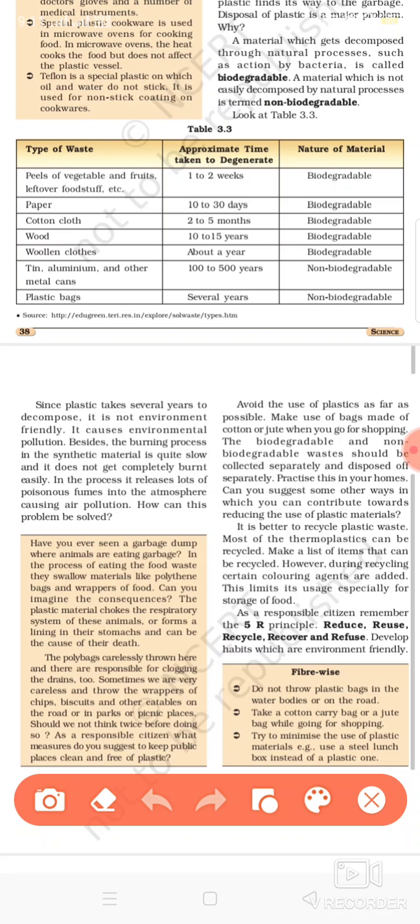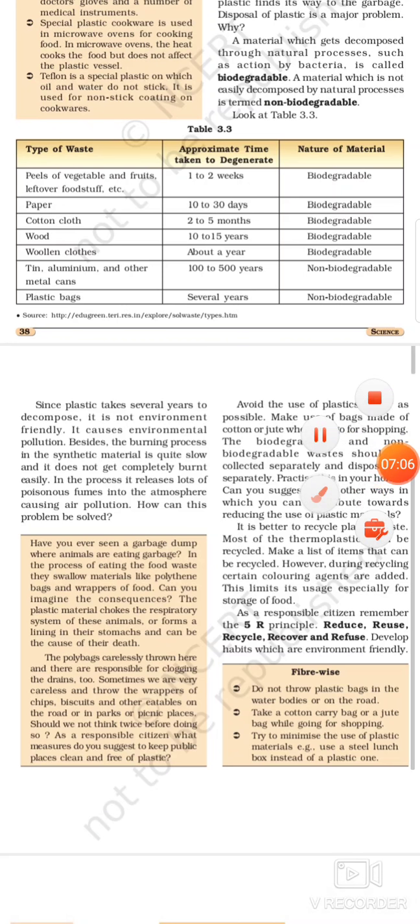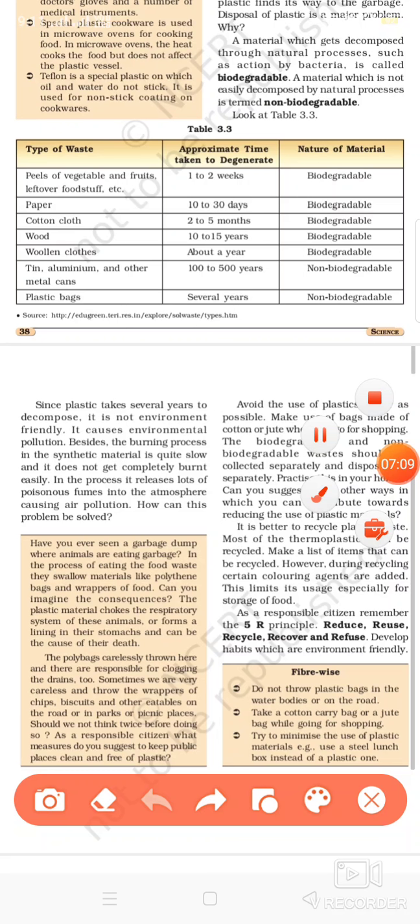So basically, due to these reasons, the 5R practices should be used. Reduce means you minimize the use of plastics. Reuse: you can use plastic items as many times as you can. Recycle: you can get it recycled, you can make new substances from the older ones. Recover: if you find substances made up of plastic thrown here and there, you can recover and reuse them. Or you can refuse, which means you can stop using it.